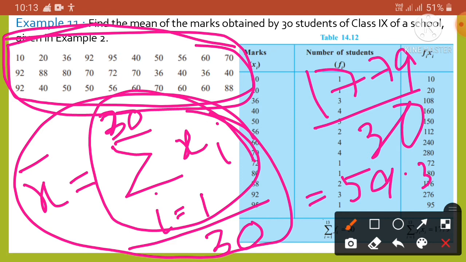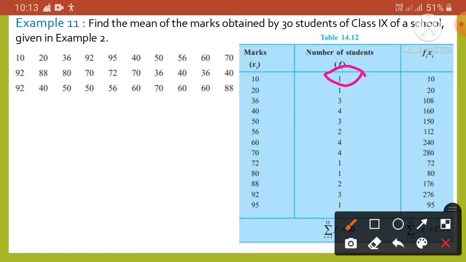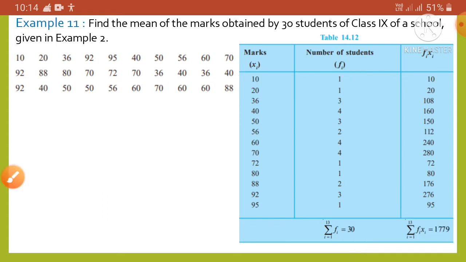Note that we have formed a frequency table for this data. Now look at the frequency table. The table shows that one student obtained 10 marks, one student obtained 20 marks, 3 students obtained 36 marks, 4 students obtained 40 marks.